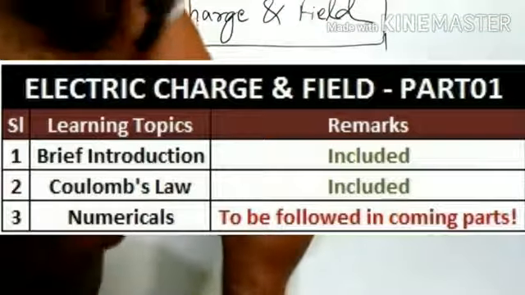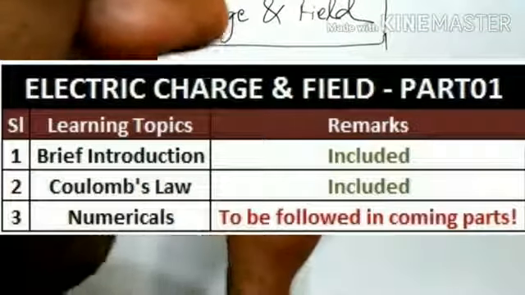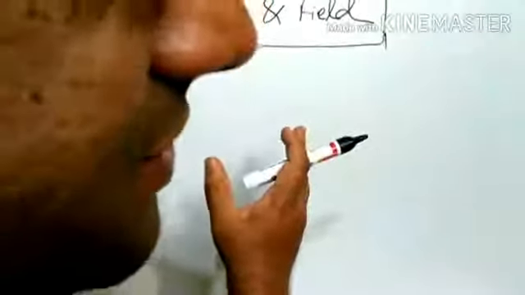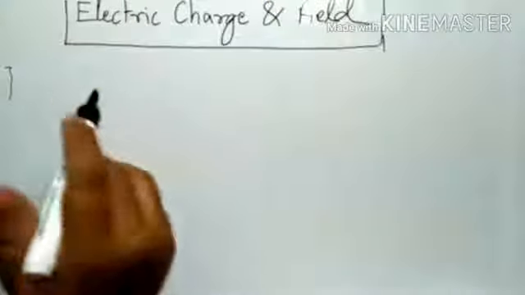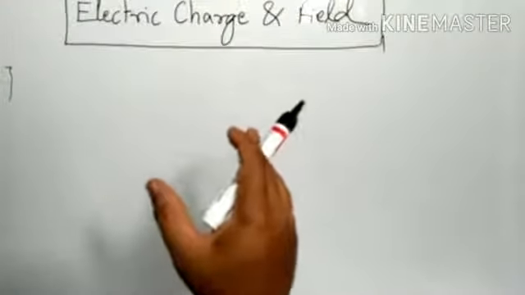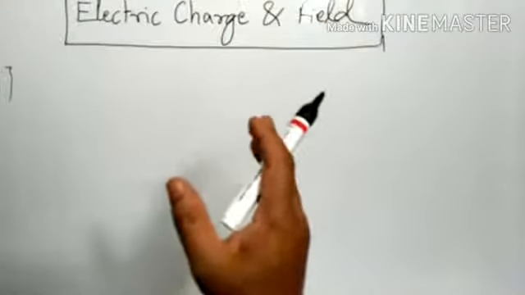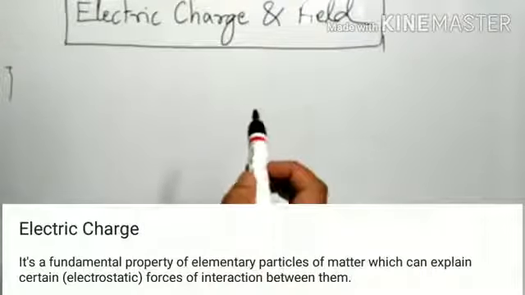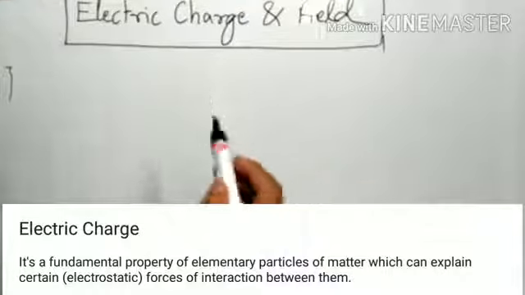As the name suggests, static electricity or electrostatics is the branch of study which deals with the effect of a charge at rest, and current electricity is all the study involving the effect of a charge in motion. So we will be starting with electric charge and field.